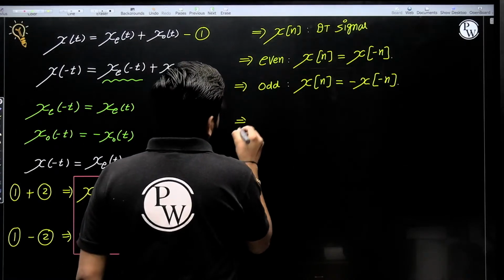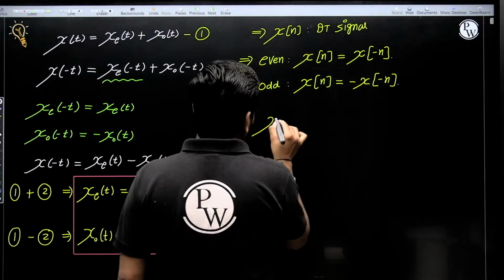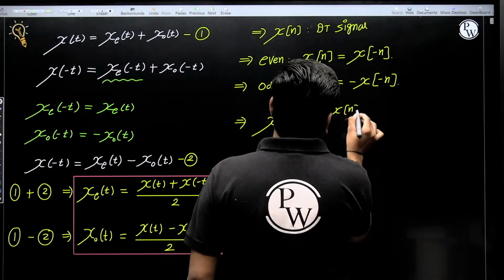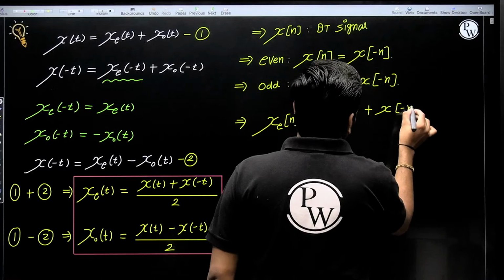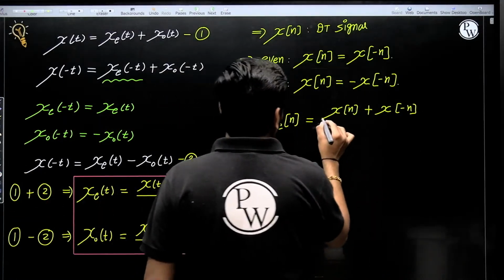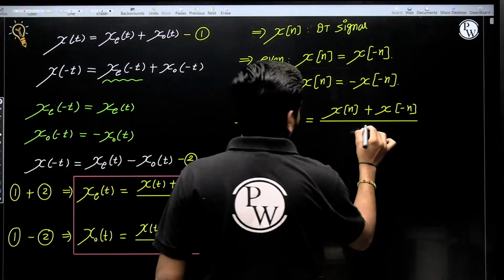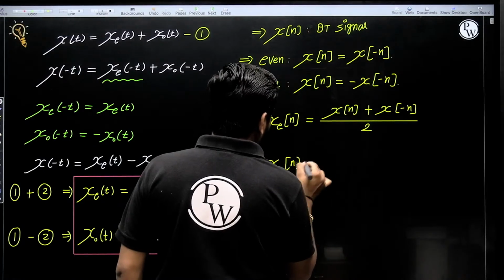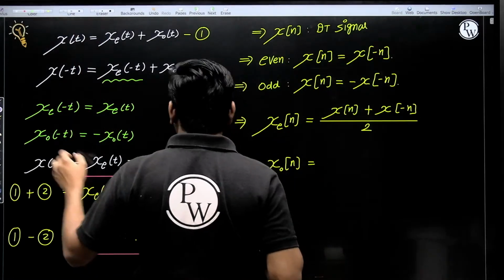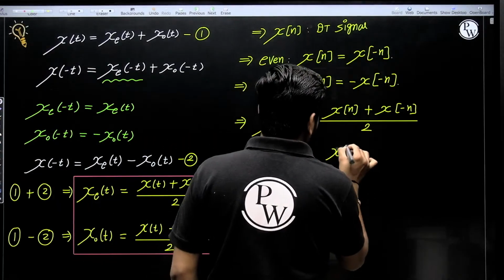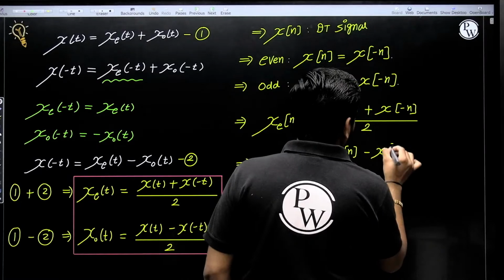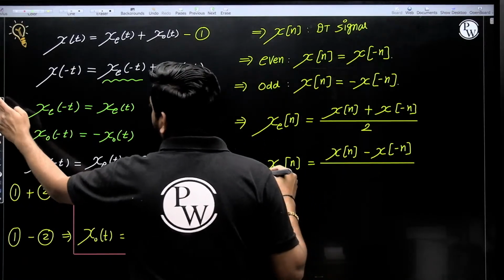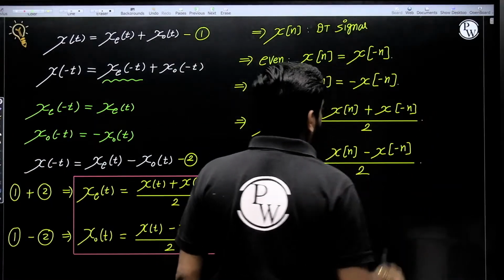How to calculate the odd part or even part? The even part x e of n is given by x of n plus x of minus n, whole divided by 2, and the odd part is given by x of n minus x of minus n, whole divided by 2.